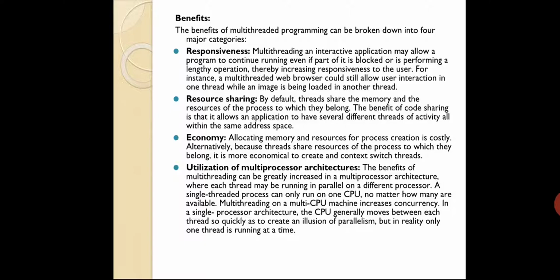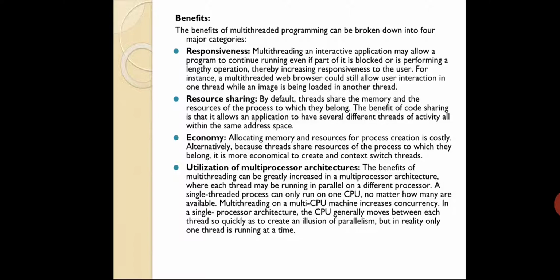Then the fourth one, last but not the least, is utilization of multiprocessor architectures. The benefits of multi-threading can be greatly increased in a multiprocessor architecture. If you have more than one processor, it is called multiprocessor, isn't it? In the real world, this is the multiprocessor system you are going to buy in the market, where each thread may be running in parallel on a different processor.